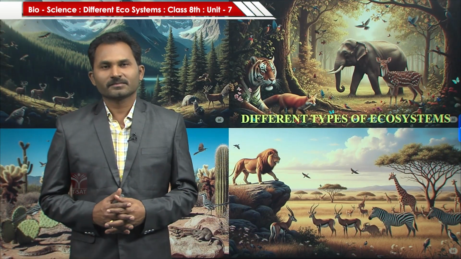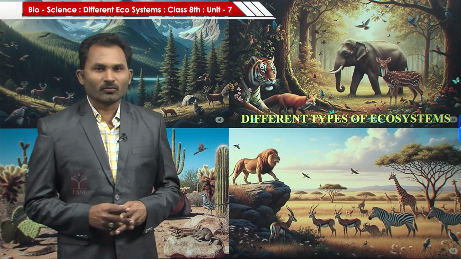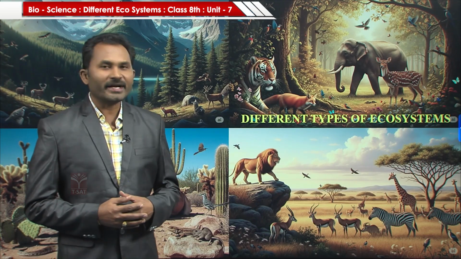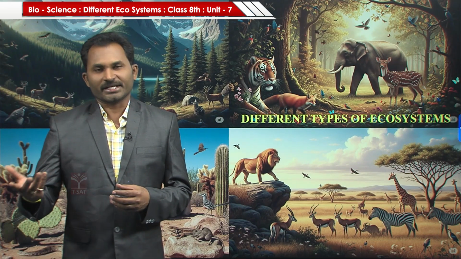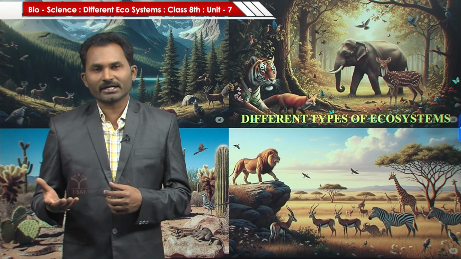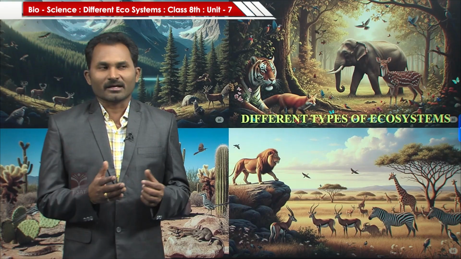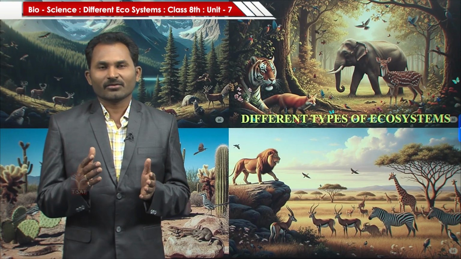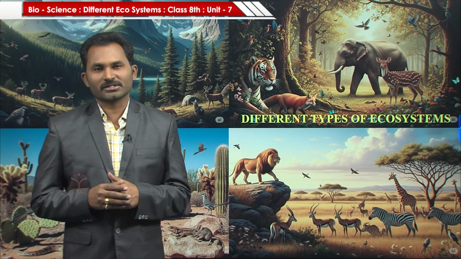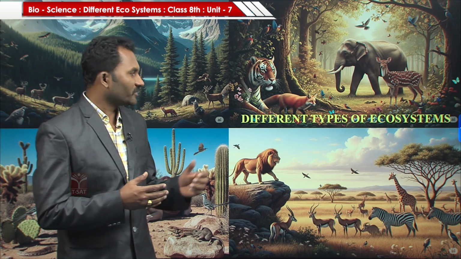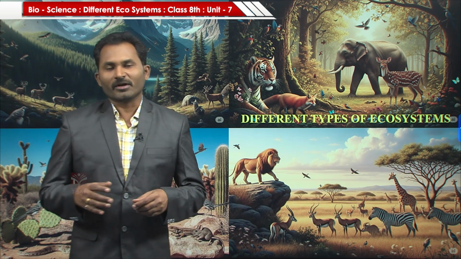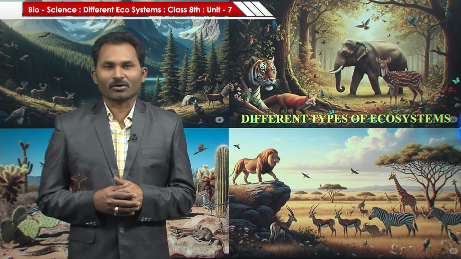Okay children, till now we have discussed about different types of ecosystems, terrestrial ecosystems and aquatic ecosystems, and the animals and plants which are living in the ecosystems. We will meet soon with another interesting topic. Thank you.